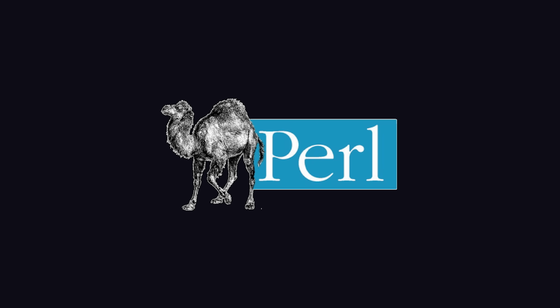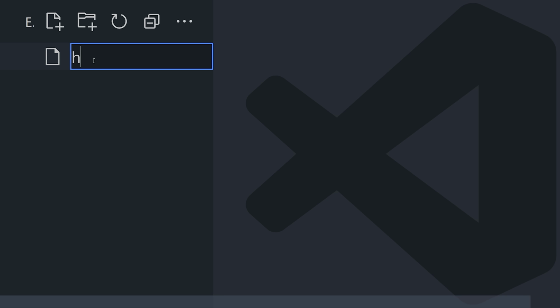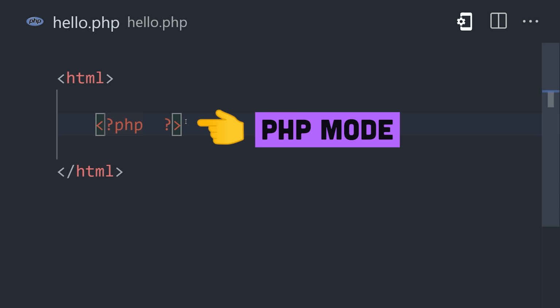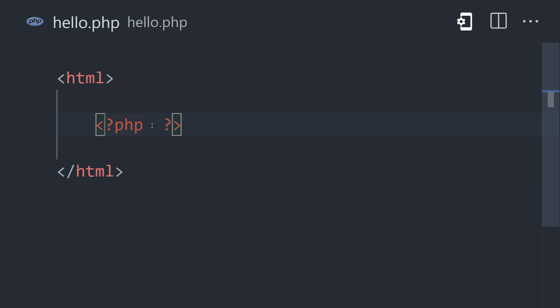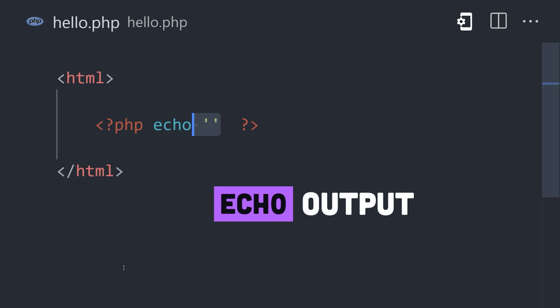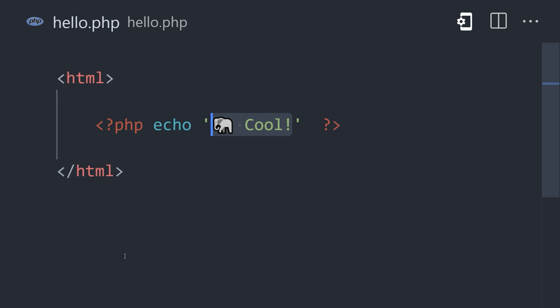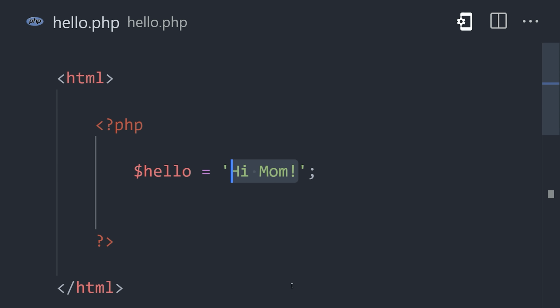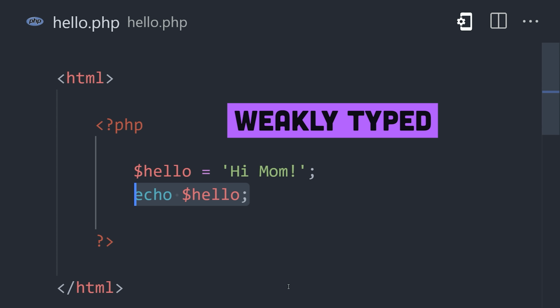To get started, create a PHP file and add some basic HTML to it. Within this file, you can go into PHP mode by opening a <?php tag. The code within these tags will be rendered on the server. Use echo to output a value at the location of the tag. To declare a variable, give it a name that starts with a $ sign followed by a value. It's a weakly typed language, so no type annotations are necessary.